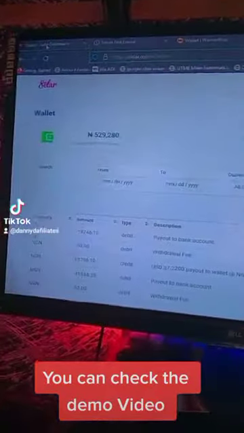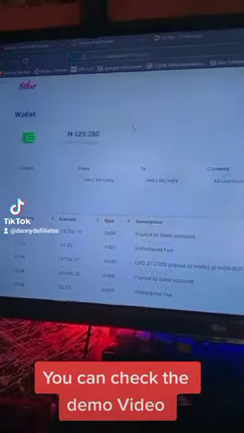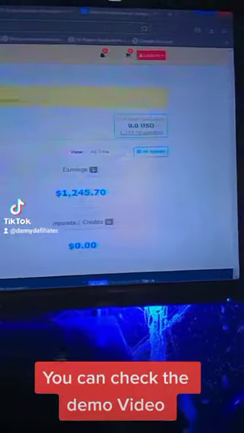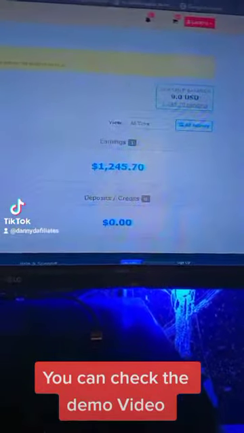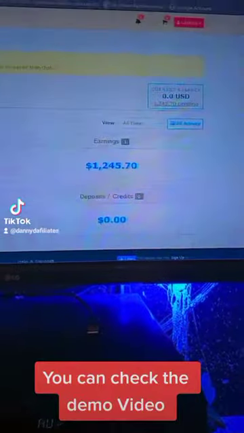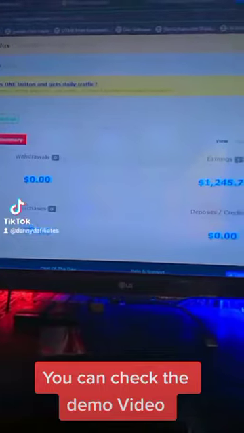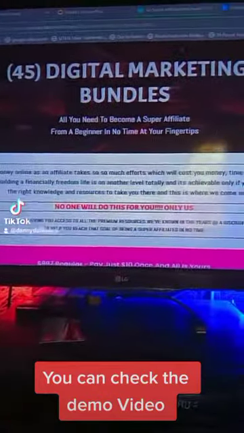So guys, real quick, I want to show you something. Here, guys, is one of my seller accounts. I have over 529,000 naira over here, and this is a brand new WordPress account. As you can see, it's a brand new one, and I also made over $1,245,000 over here. This is basically from selling this page, which I call the 45 digital marketing bundles.